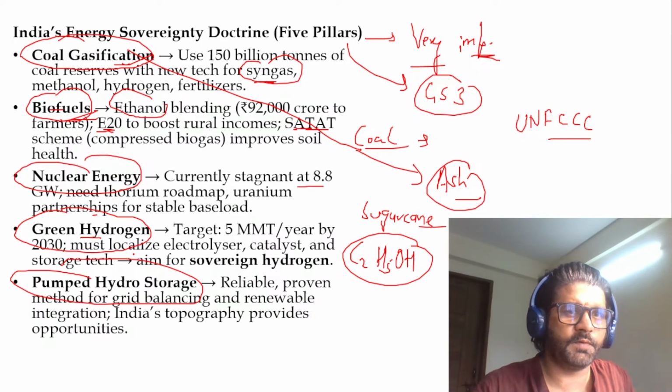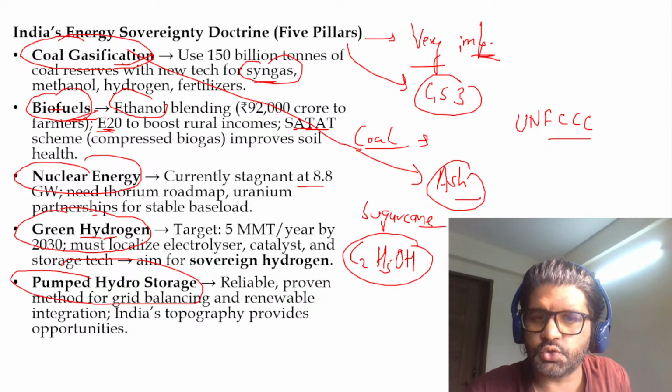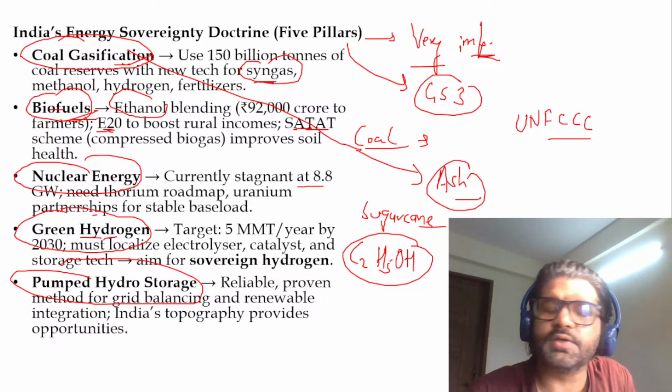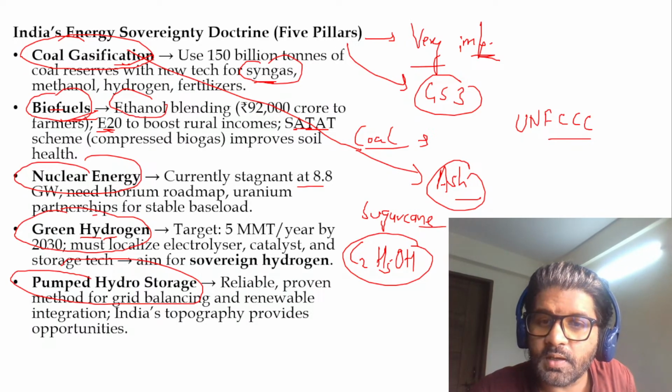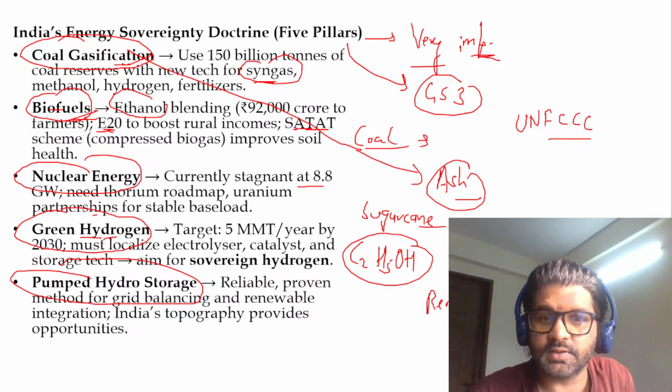Green hydrogen, the fourth sovereignty doctrine. What is green hydrogen? So you have water, H2O. You do the electrolysis of water. So you break it into H2 plus O2, and then you balance it out in chemistry. So when you are breaking water using green energy, that is renewable energy, that is green hydrogen.